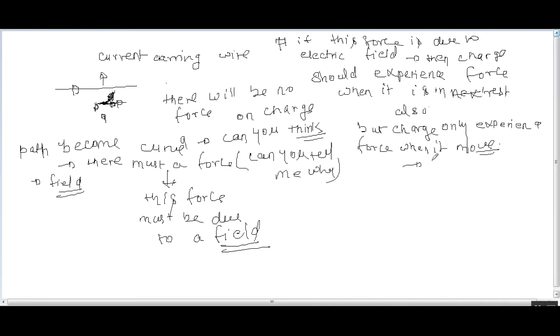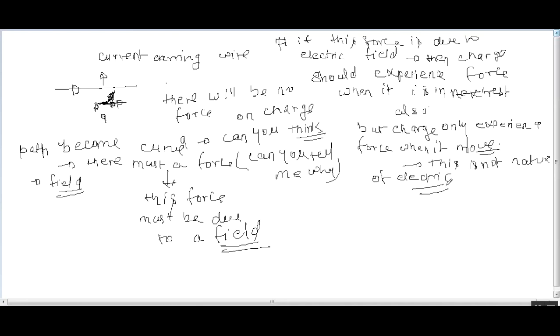So this is not the nature of electric field. Okay, so there must be some different kind of field, because the electric field always exerts a force on a charged particle, whether it is at rest or in motion.